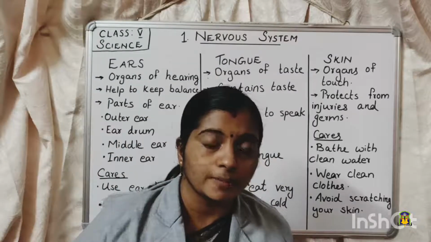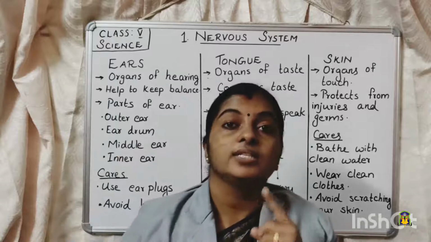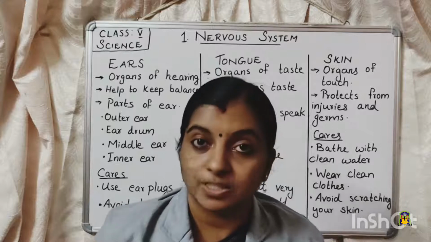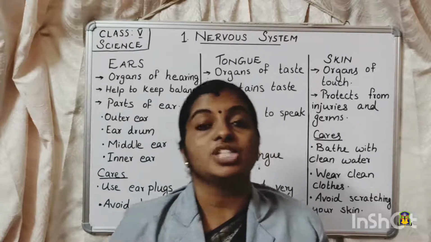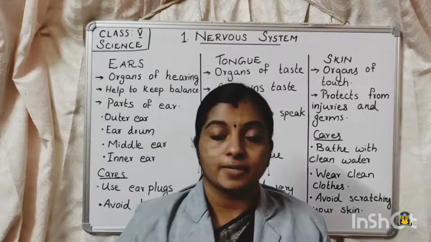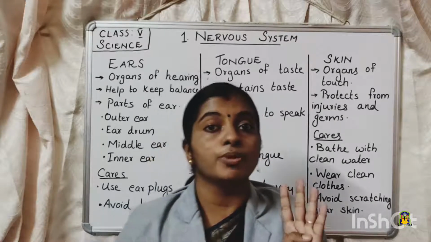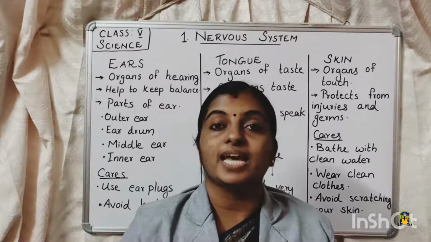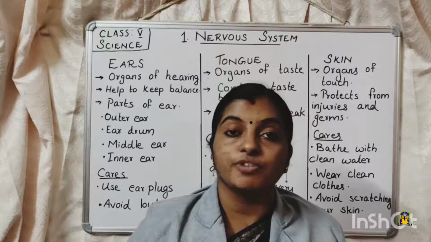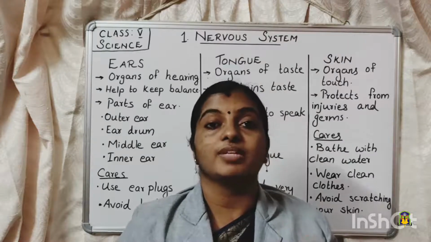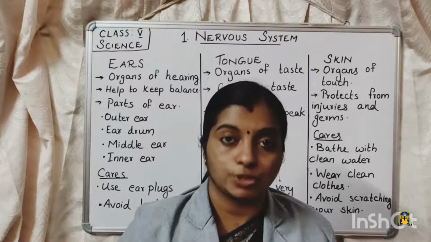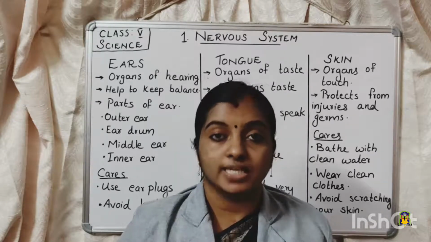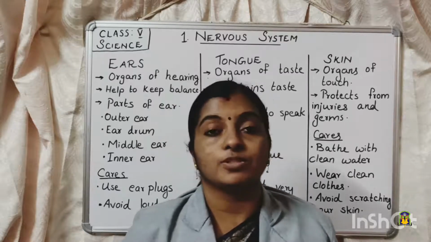How is it possible? We can see several bumps on our tongue, and these bumps contain taste buds. It is the taste buds which help us in understanding the taste. And our tongue is sensitive to four main tastes. Which are they? They are sweet, sour, bitter and salty. So these are the four main tastes which the taste buds are sensitive to. So that is about the function of the tongue. The tongue is an organ which helps us in understanding the taste, and also it helps us to speak.